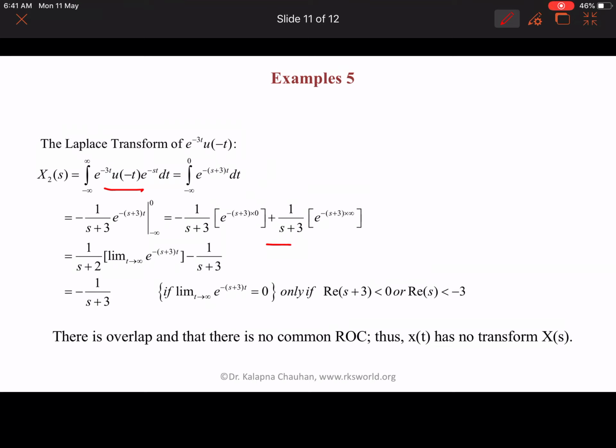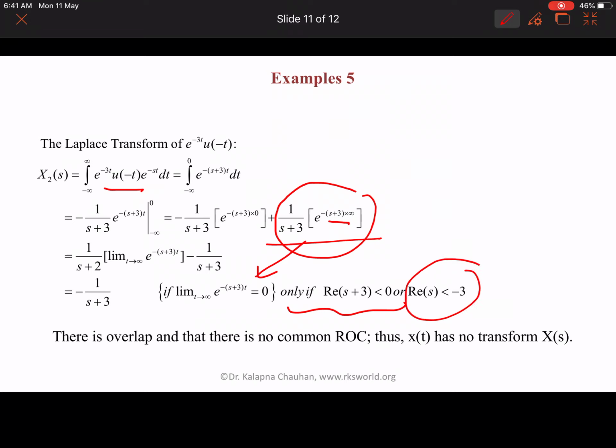Then again 1 upon s plus 3 times e to the power minus (s plus 3) times infinity, we have to make it 0. That means the limit as t tends to infinity of e to the power minus (s plus 3)t should be equal to 0, and it becomes 0 only for Re(s plus 3) less than 0, or we can say Re(s) is less than minus 3.